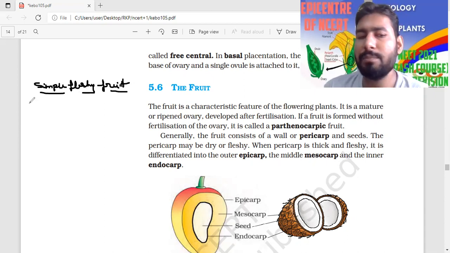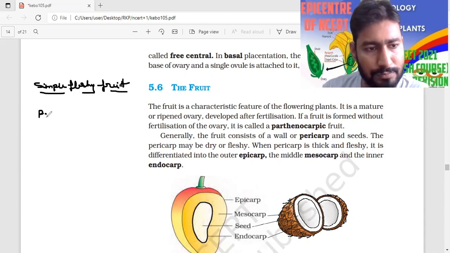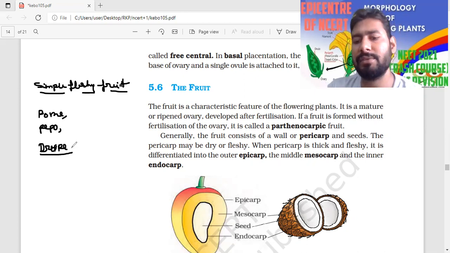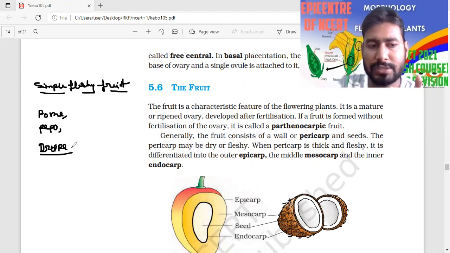Okay. Simple fleshy fruit examples are pome, pepo, drupe. Pome, pepo, and drupe. Drupe they have given in your NCERT, which we will discuss later. Okay. So this is the story about simple fleshy fruit.